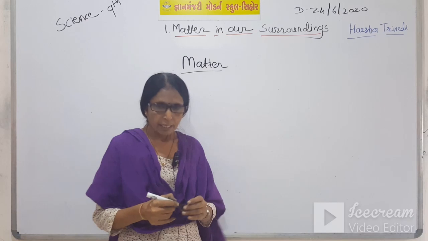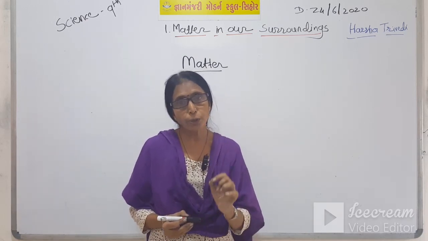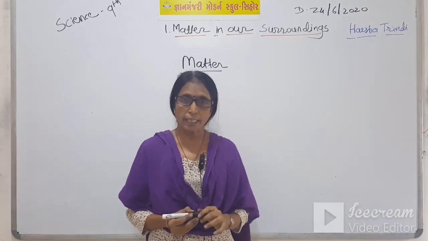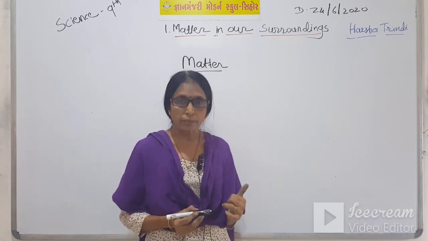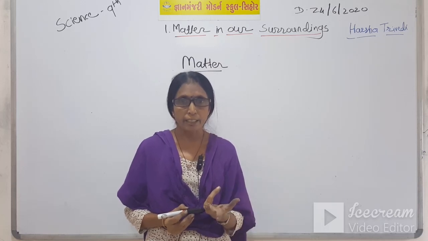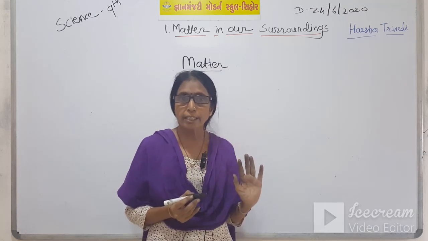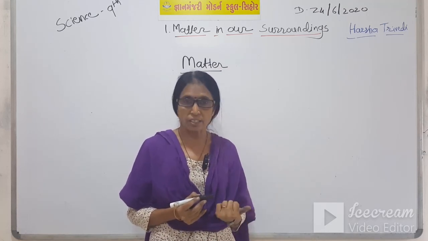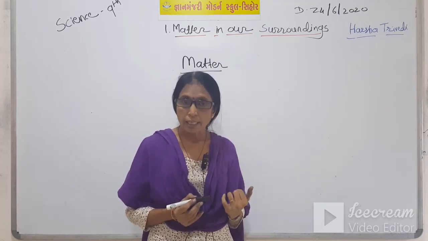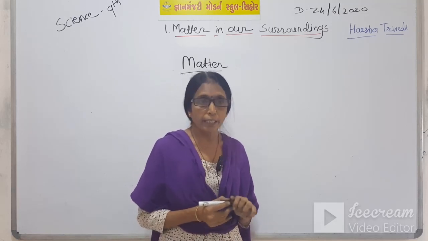All the particles which have volume, volume means it occupies space, and mass. If two things are there, then it is called matter. But the feelings like love, hate, anger, cold are not considered as matter. These are feelings. Only an object having mass and volume is considered as matter.